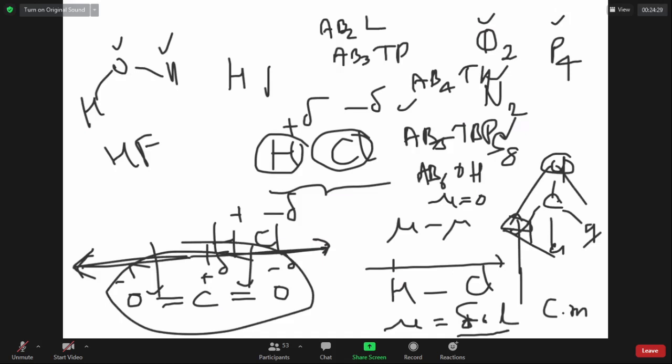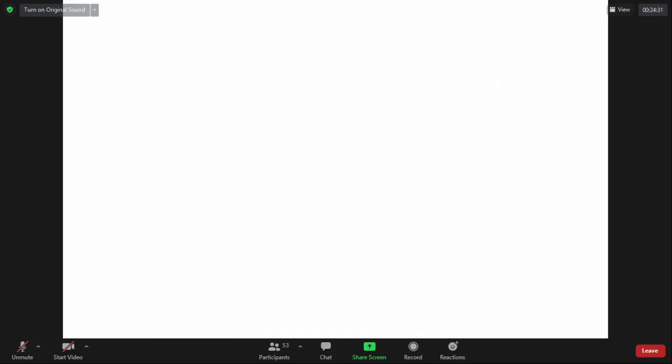Sir, one doubt, sir. Can we expect these London forces in oxygen molecules, sir? Why not? All the London forces are operative when the distance between neutral molecules is very small, because the force is inversely proportional to the sixth power of distance.